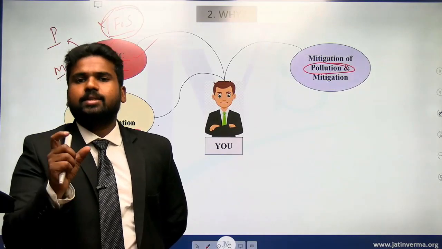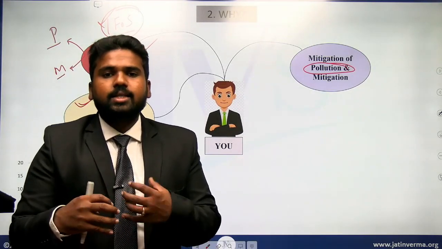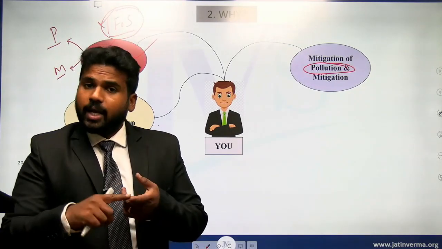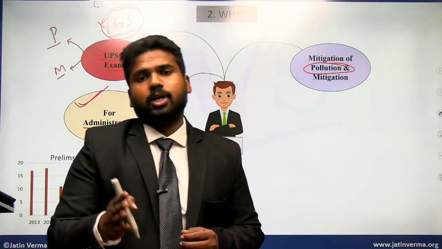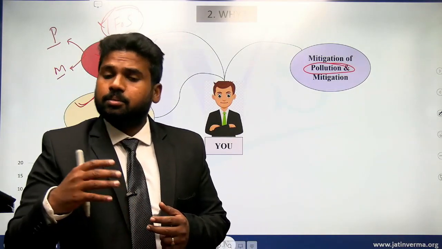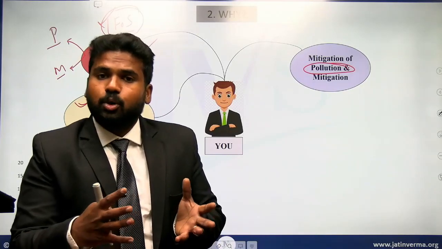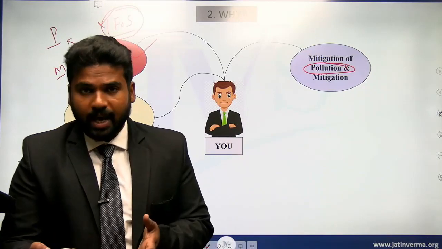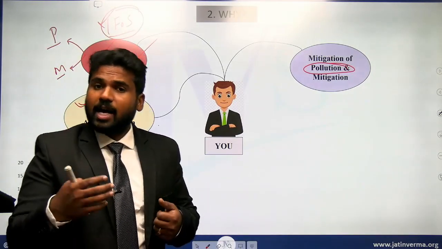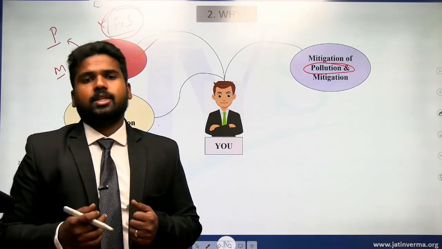See, pollution in simple terms, we can say, is the adding of undesirable substances to air, to water, to soil. When it is added to the air, it is called air pollution. When it is added to the water, it is called water pollution. When these undesirable toxic pollutants are added to the soil, it is soil pollution. Similarly, we have noise pollution, light pollution, radioactive pollution. Different types of pollution are there.